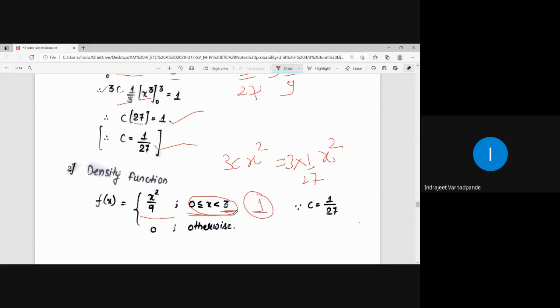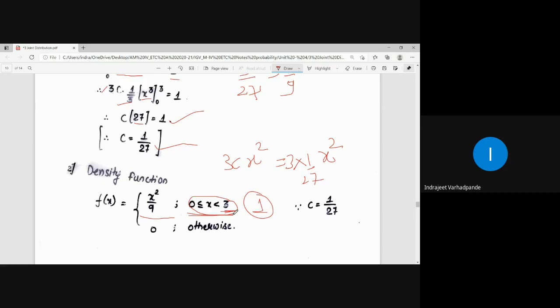In the previous example, wherein we were asked, can this be a distribution function? उन्होंने question पूछा था. Therefore we calculated the value for small f of x and we checked whether the value exists for the range or not. In these particular examples, there is no need to check the values, but still for verification or validation purpose,